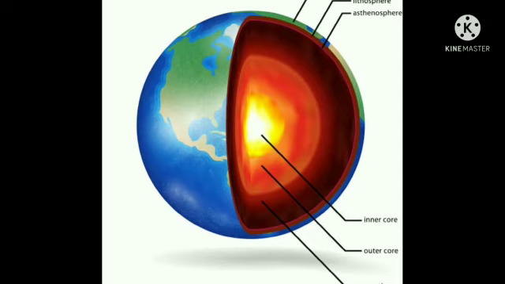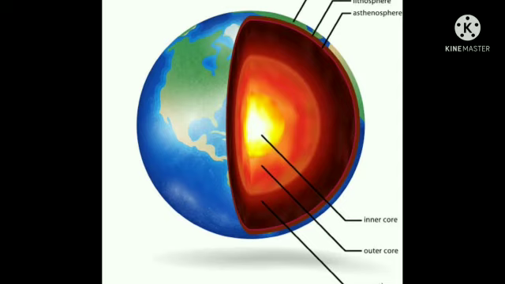Okay children, first let's see about crust. You know the crust depth is from the top up to inside 30 to 100 kilometers. Note down children, 30 to 100 kilometers of depth. Crust is up to 100 kilometers of depth.